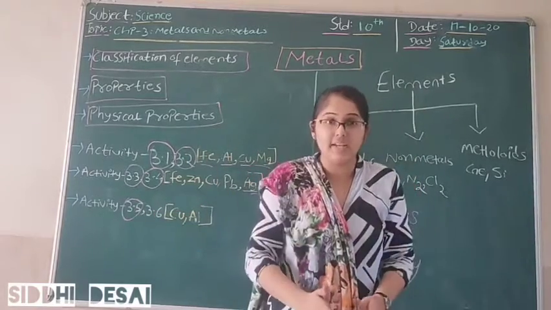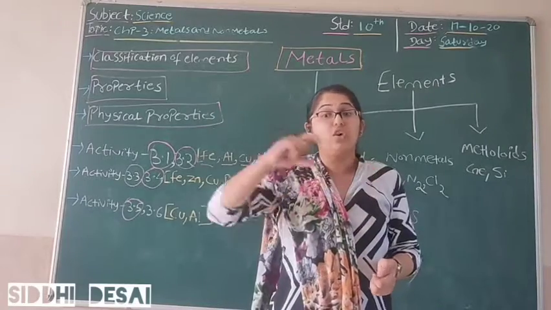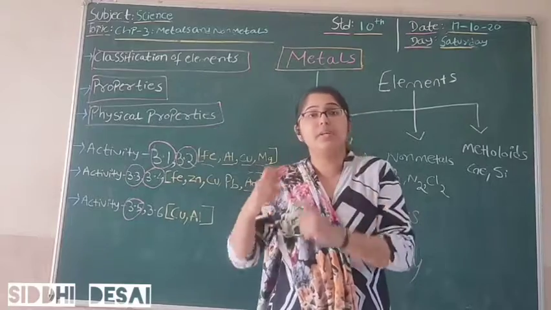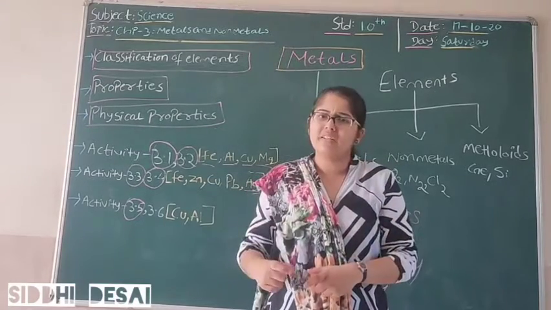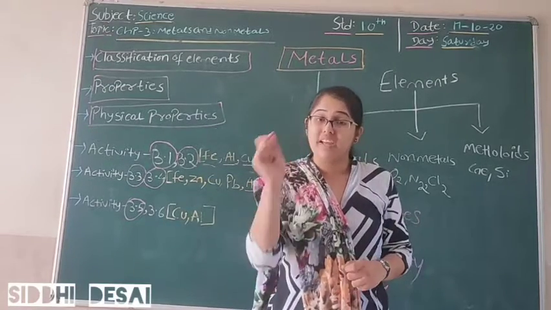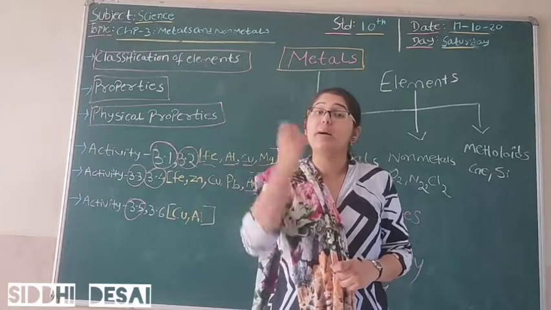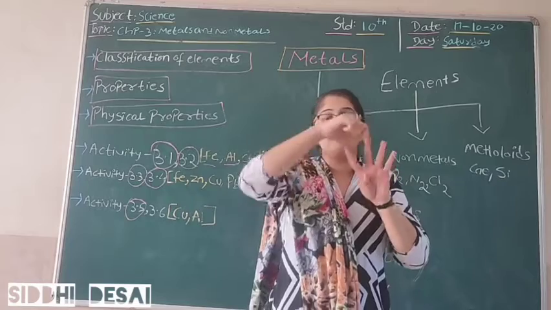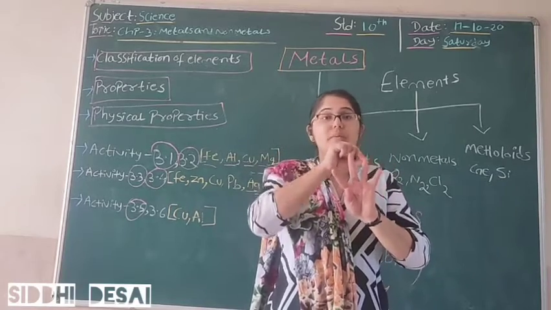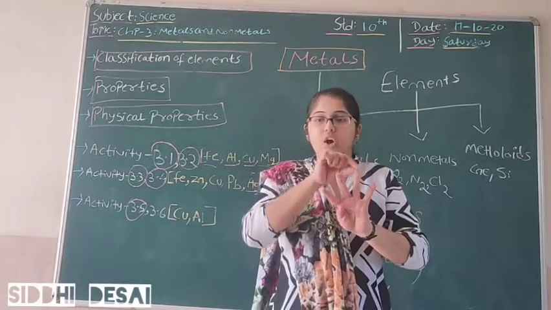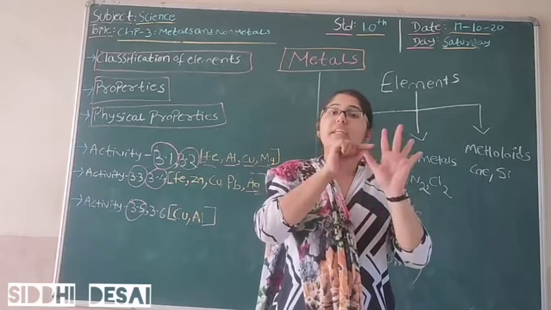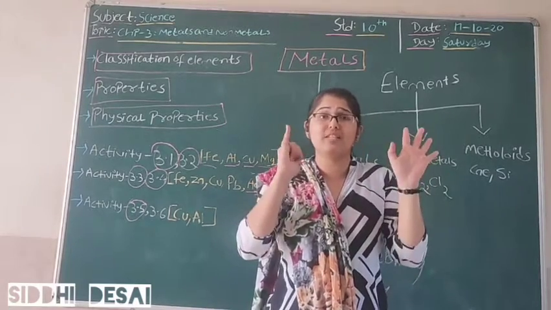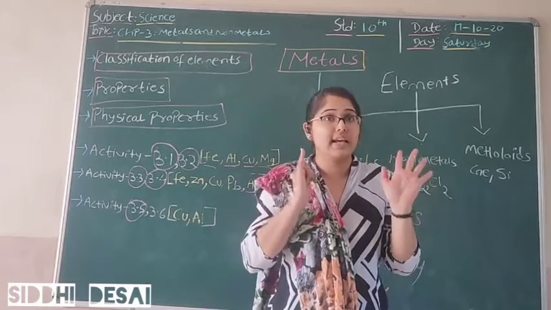We need a stand, a metal rod, a clamp, a burner or a candle, wax, and a pin. Again, I am repeating: stand, clamp, burner or candle, rod, pin and wax. So in total we need 6 things for this experiment.